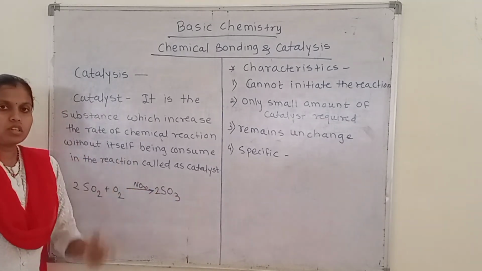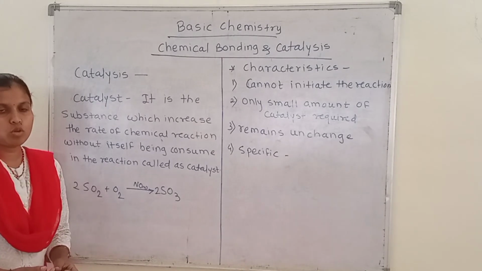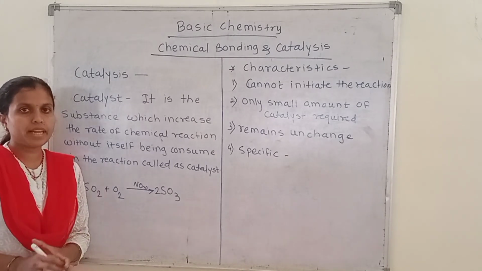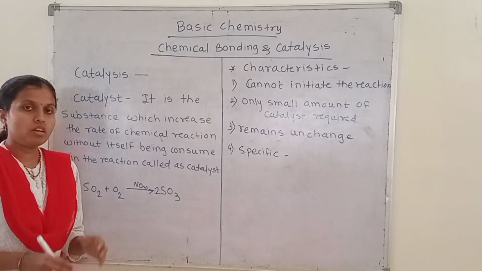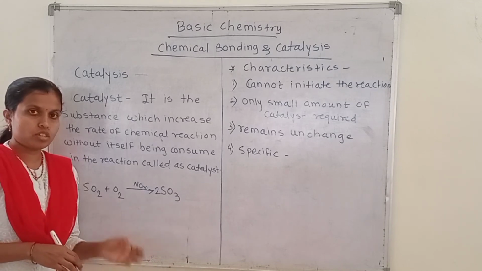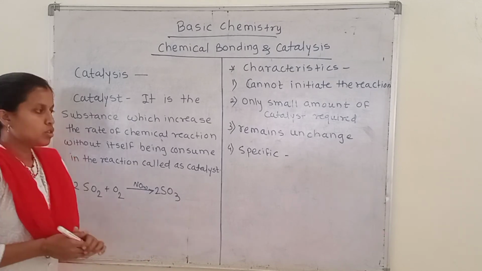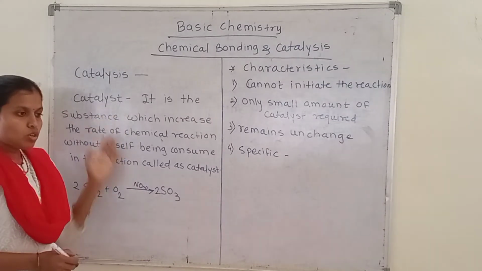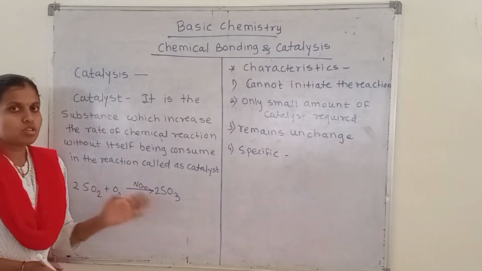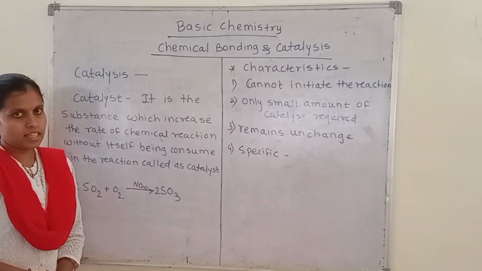That's why in a number of reactions a catalyst is used, because these reactions would otherwise be time consuming. The processes in which a catalyst is used are called catalysis processes.